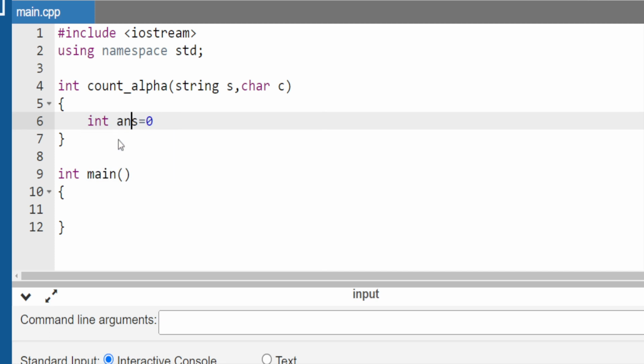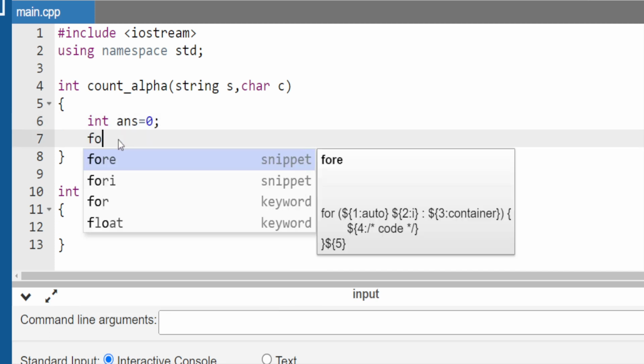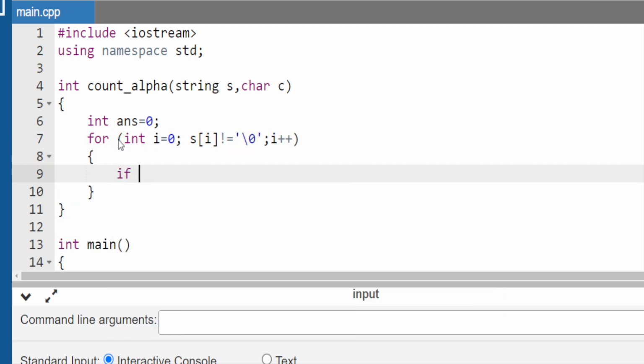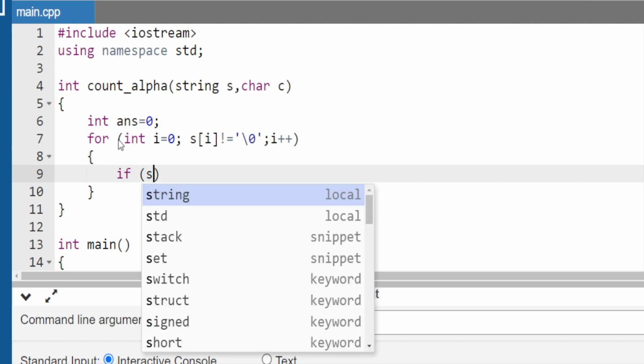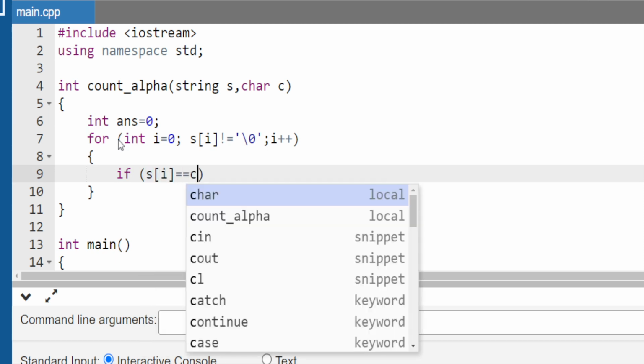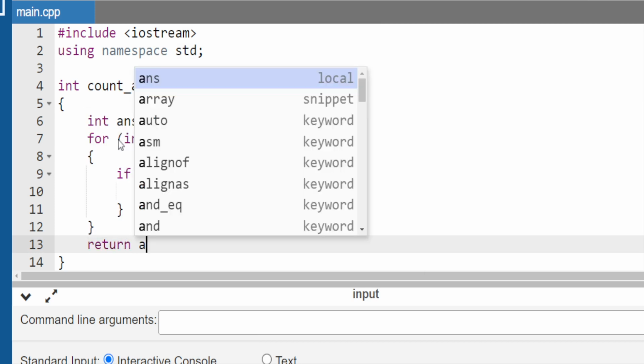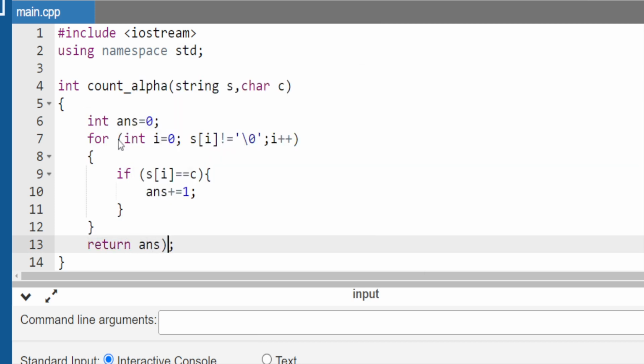That is an int type, clear. In the next thing, we have a for loop: for int i equal to 0, and s of i does not equal the null character, then i plus plus. Then we check the condition: if s of i is equal to c, at that time we will increment the answer, and will directly return the answer, clear. So that is our simple count function, nothing big.